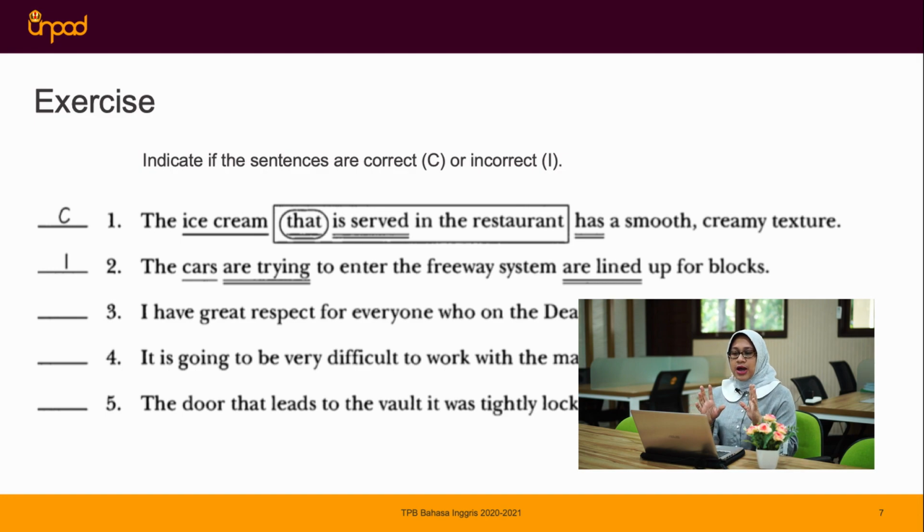After identifying it, we can say that this sentence misses the connector or subject at the same time. So it should be: The cars which are trying to enter the freeway system are lined up for blocks. Hopefully you get the points from our discussion today.